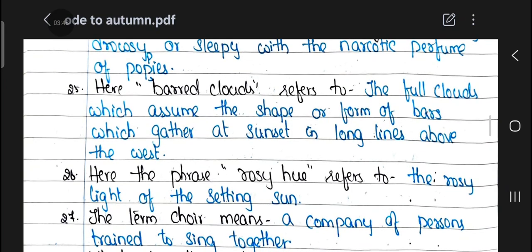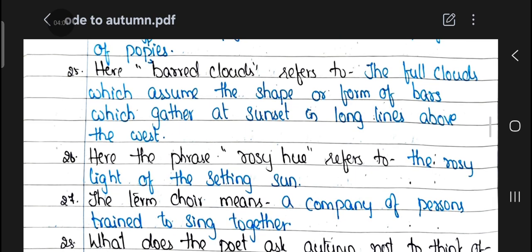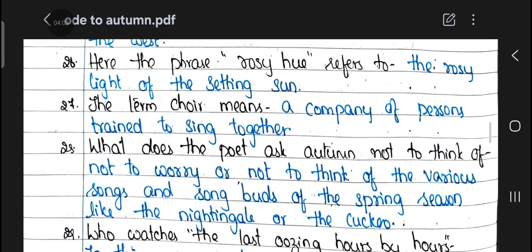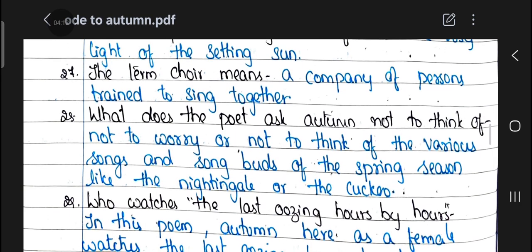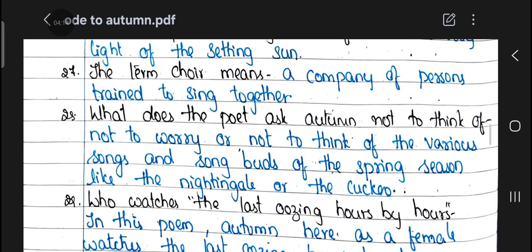25th question: here barred clouds refers to the full clouds which assume the shape or form of bars which gather at sunset in long lines above the west. 26th question: here the phrase rosy hue refers to hue, meaning color, so the rosy light of the setting sun. 27th question: the term choir means a company of persons trained to sing together.